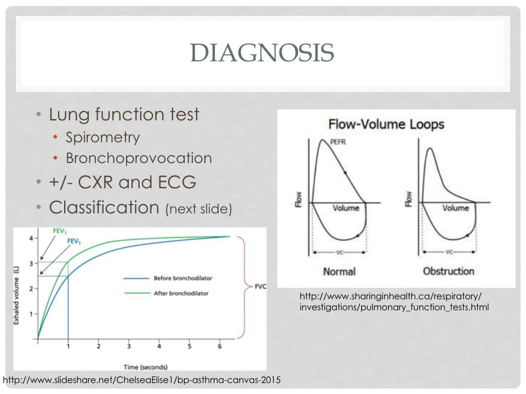If spirometry is normal but asthma is still suspected, you can do a bronchoprovocation test. A positive test would indicate airway hyperresponsiveness. A negative test would rule out asthma. You can also order other studies such as a chest x-ray and EKG to exclude diagnoses.